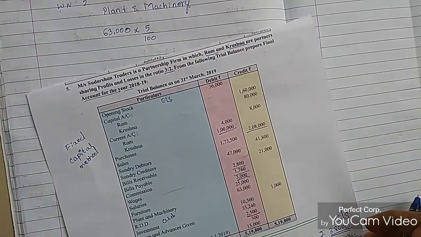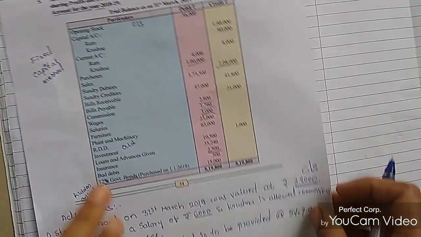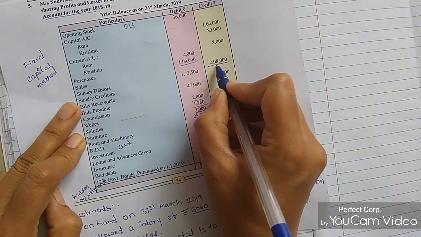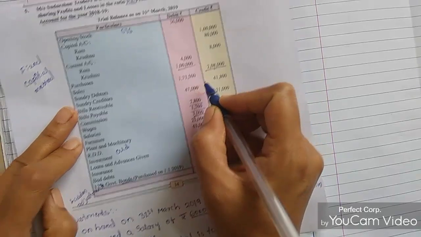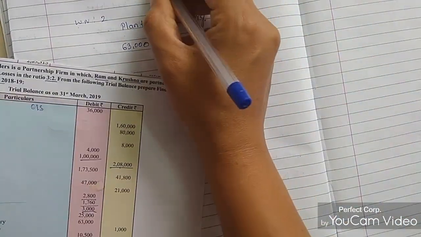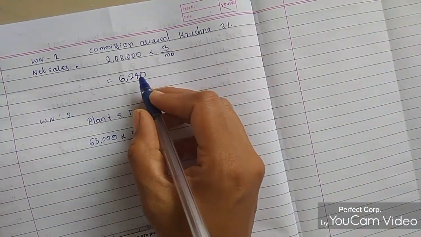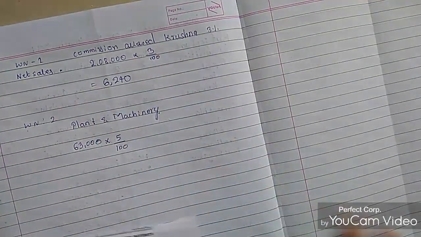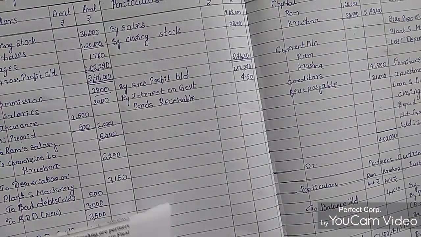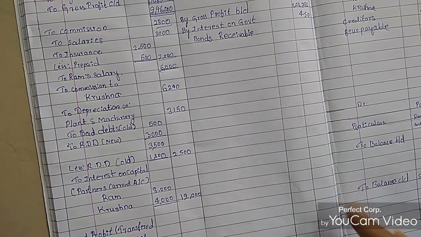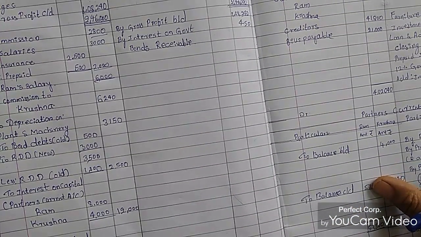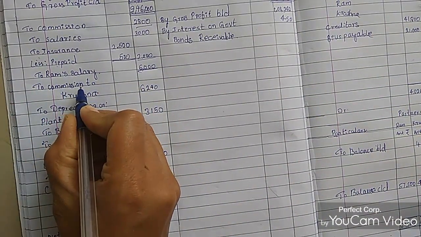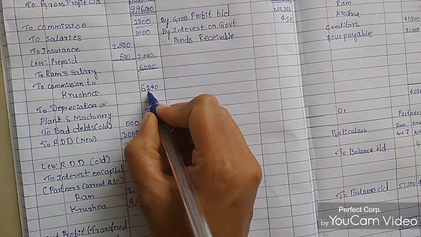So what is the amount of net sales? Net sales amount is 2 lakh. I think, yes, sales is 2,08,000. On the 2,08,000 we need to calculate 3%. So I have made it here, working note 1: 2,08,000 into 3 divided by 100, we got 6,240 rupees. Krishna is allowed to get a commission. So the commission to Krishna is 6,240 rupees.